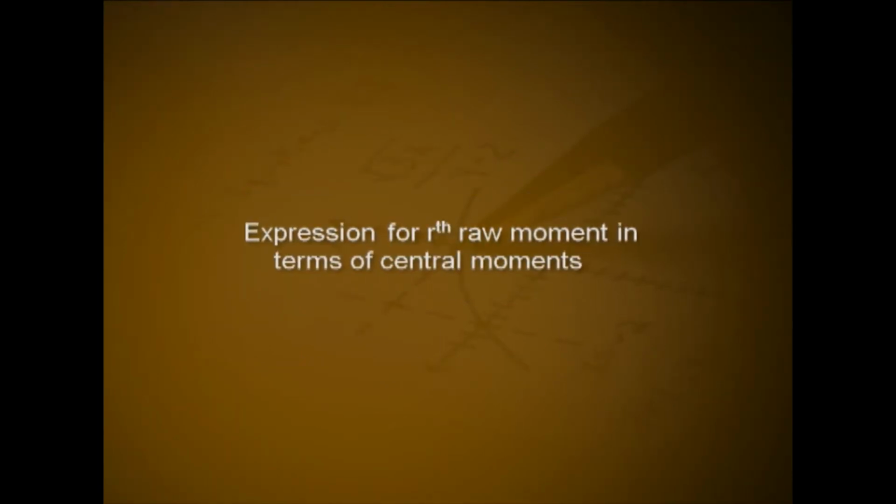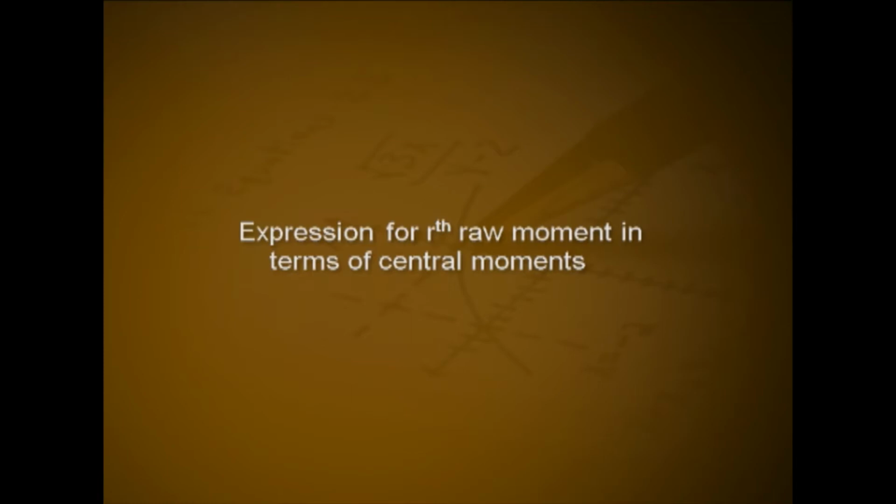Expression for rth raw moment in terms of central moments. The rth raw moment mu r dash equals expectation of x raised to r, that is equal to expectation of (x minus E of x plus E of x) the whole raised to r, that is equal to expectation of (x minus E of x) raised to r plus rC1 (x minus E of x) raised to r minus 1 into expectation of x plus rC2 (x minus E of x) raised to r minus 2 into (expectation of x) whole square plus rC3 (x minus E of x) raised to r minus 3 into (expectation of x) the whole cube plus etcetera, plus (expectation of x) all raised to r.